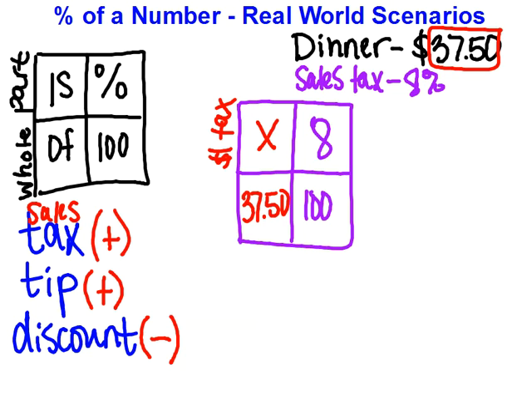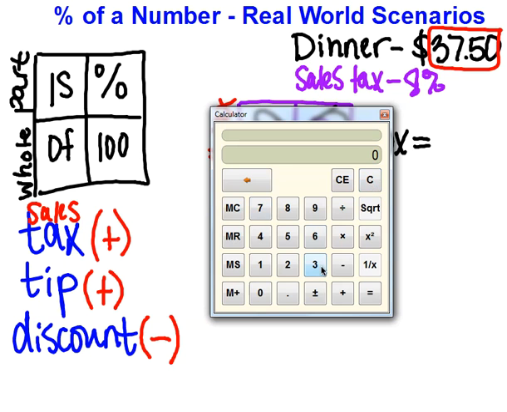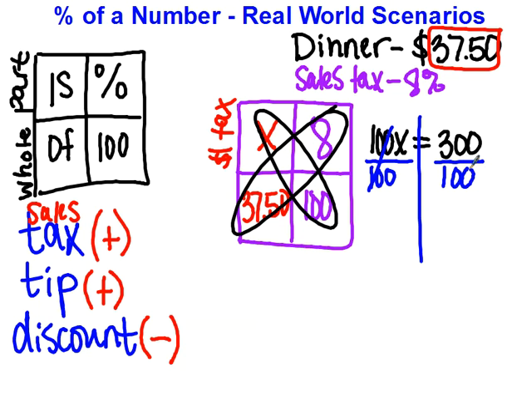So to solve this proportion box, again, you solve it just like any other proportion. You're going to cross multiply 100 times x, and that's 100x. And then 37.50 times 8, and we'll use our calculator really quickly to do that. 37.50 times 8, and that's 300. Okay? So at this point, you'll notice you really just have a one-step equation, which is really nice. So the inverse of multiply by 100 is to divide by 100. So we're going to do that on both sides. Divide by 100 here, and divide by 100 here.